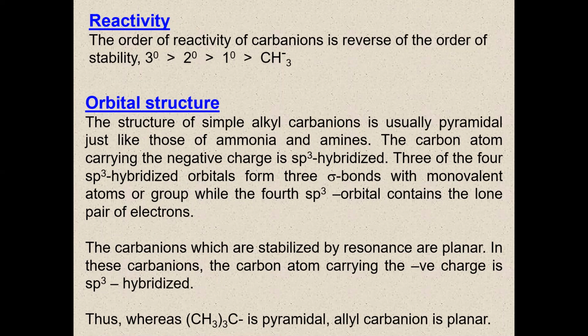The carbanion ions which are stabilized by resonance are planar. In these carbanion ions, the carbon atom carrying the negative charge is sp2 hybridized. Thus, whereas methyl carbanion ion is pyramidal, allyl carbanion is planar.